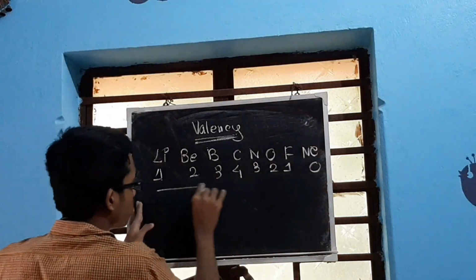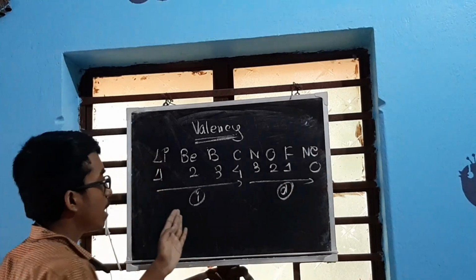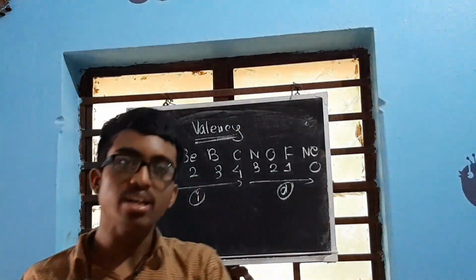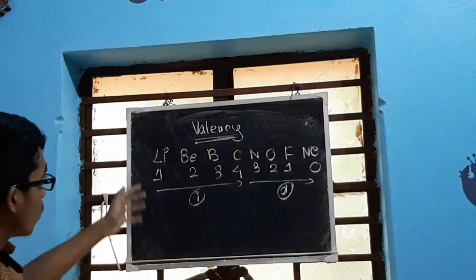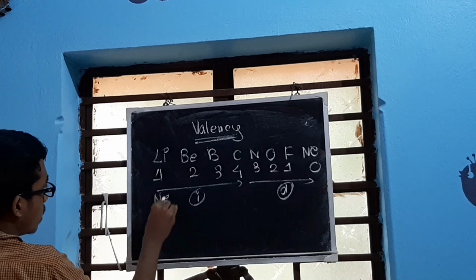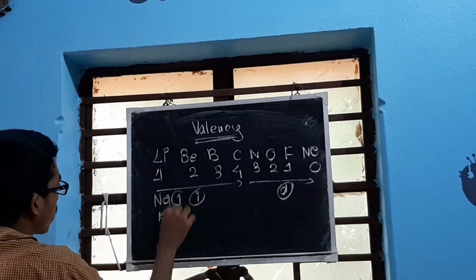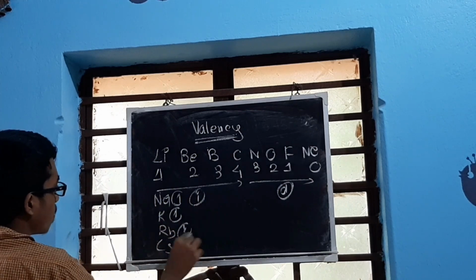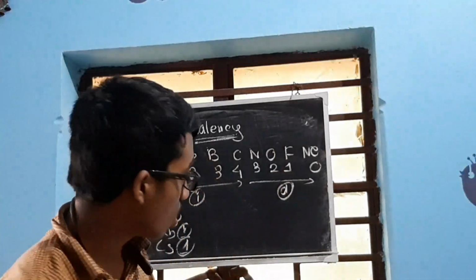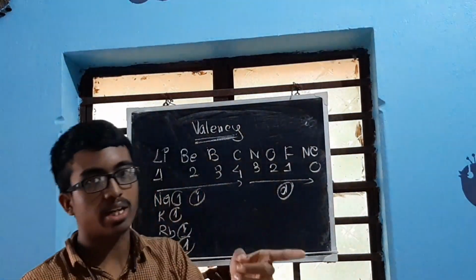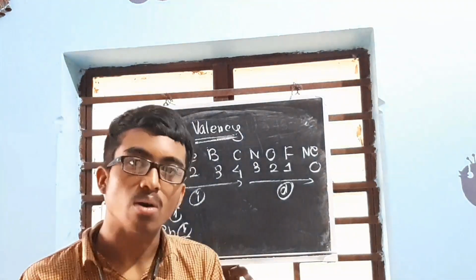So what happens? This to this increases. Again this to this decreases. So valency first increases, then decreases across a period. But if you go down a group, like if I take the lithium group, then lithium, sodium, potassium, rubidium, cesium, all of them have 1 valency each. So valency is not going to change down a group. Across a period, it first increases, then decreases. See here, 1, 2, 3, 4, 3, 2, 1, 0. That is how it is changing.